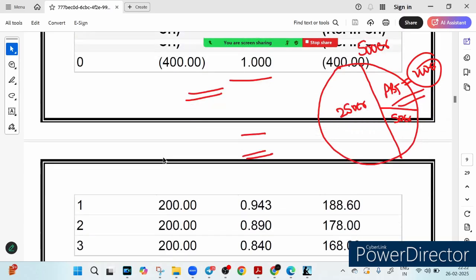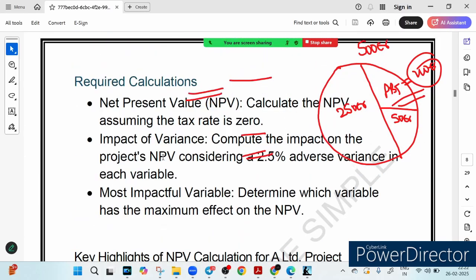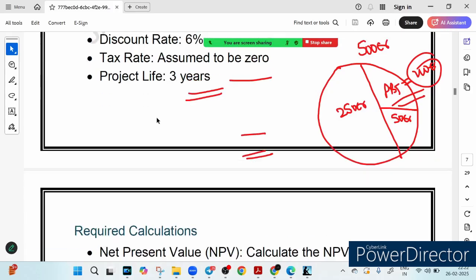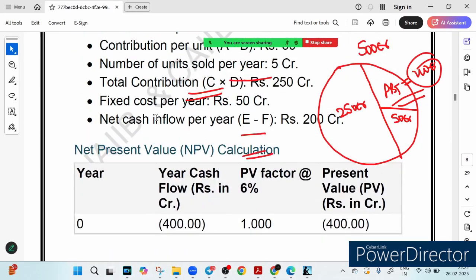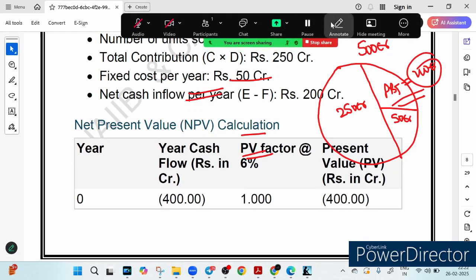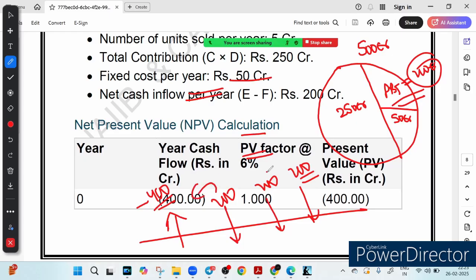You note it down that this project life is 3 years. So for 3 years we are getting 200 crore, right? Let me show you what is happening here. We are calculating NPV. In the first year, our investment was how much? This was our investment, 400 crore. This is negative because it is a cash outflow, something going outside. And in the first year we receive 200 crore, in the second year we receive 200 crore, in the third year we receive 200 crore, right? So what we have to do is find the present value of this.